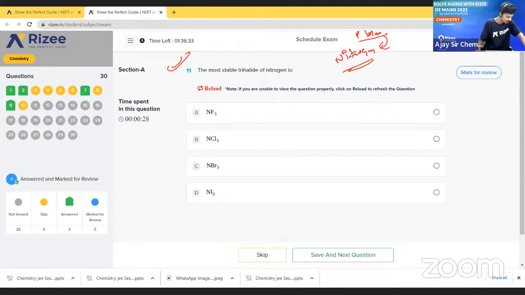C is correct. Very good. Anurag, very good. Yes. Sadak, very good.